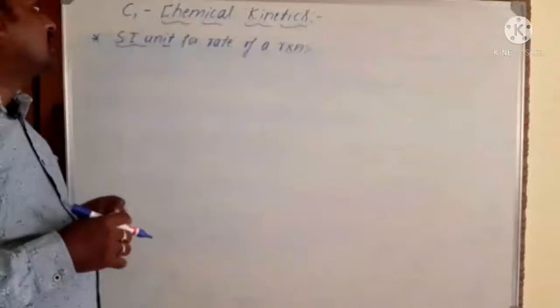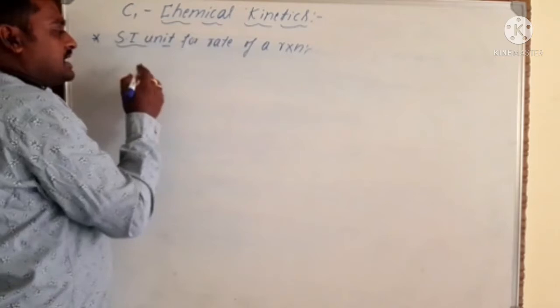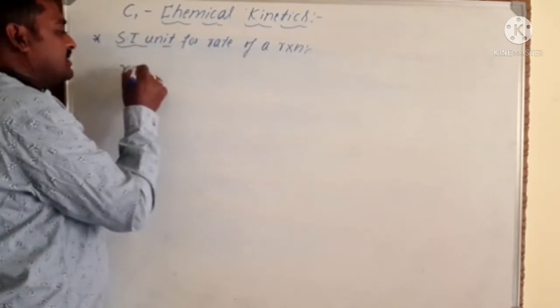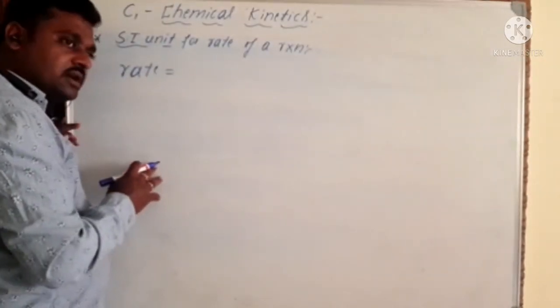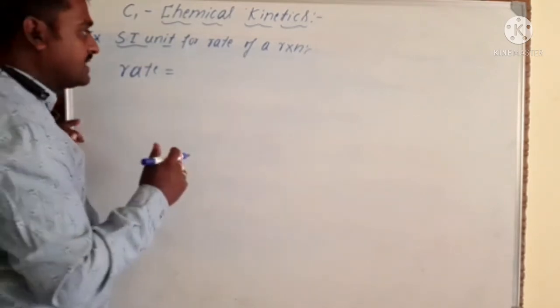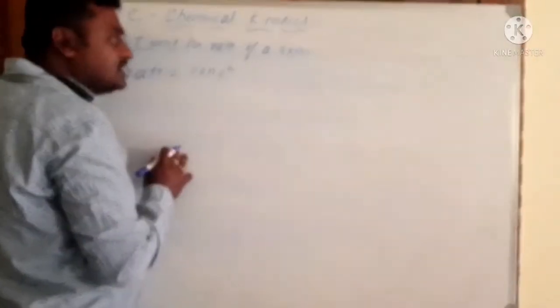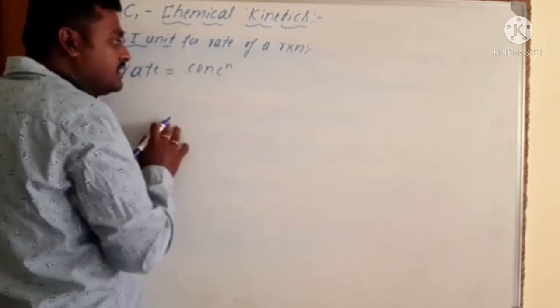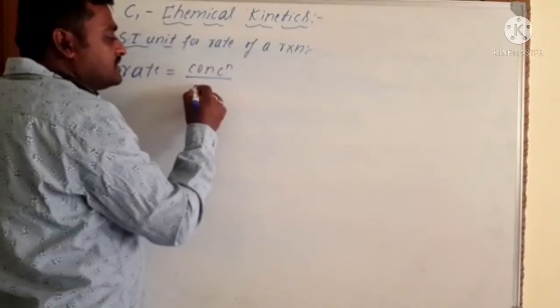Now we can move on to the SI unit for the rate of a reaction. So what is the SI unit we can use for the rate of a reaction? To know the SI unit, we just have to know the definition of the rate of a reaction. Rate is equal to the change in molar concentration of the reactants or products. Correct? That means, very simply, we can say concentration of reactants or products, nothing but concentration with respect to time. So time.